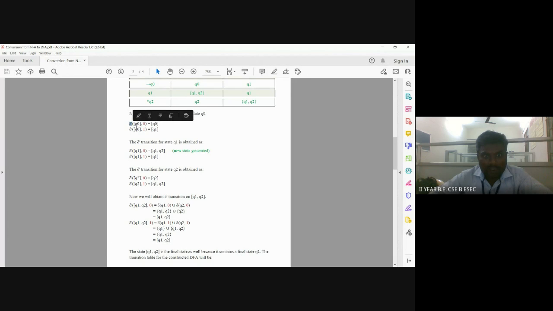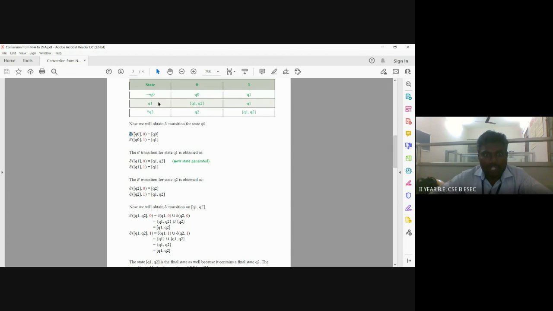So delta dash of (Q0, 0): from the given NFA, (Q0, 0) means the transition goes to Q0.